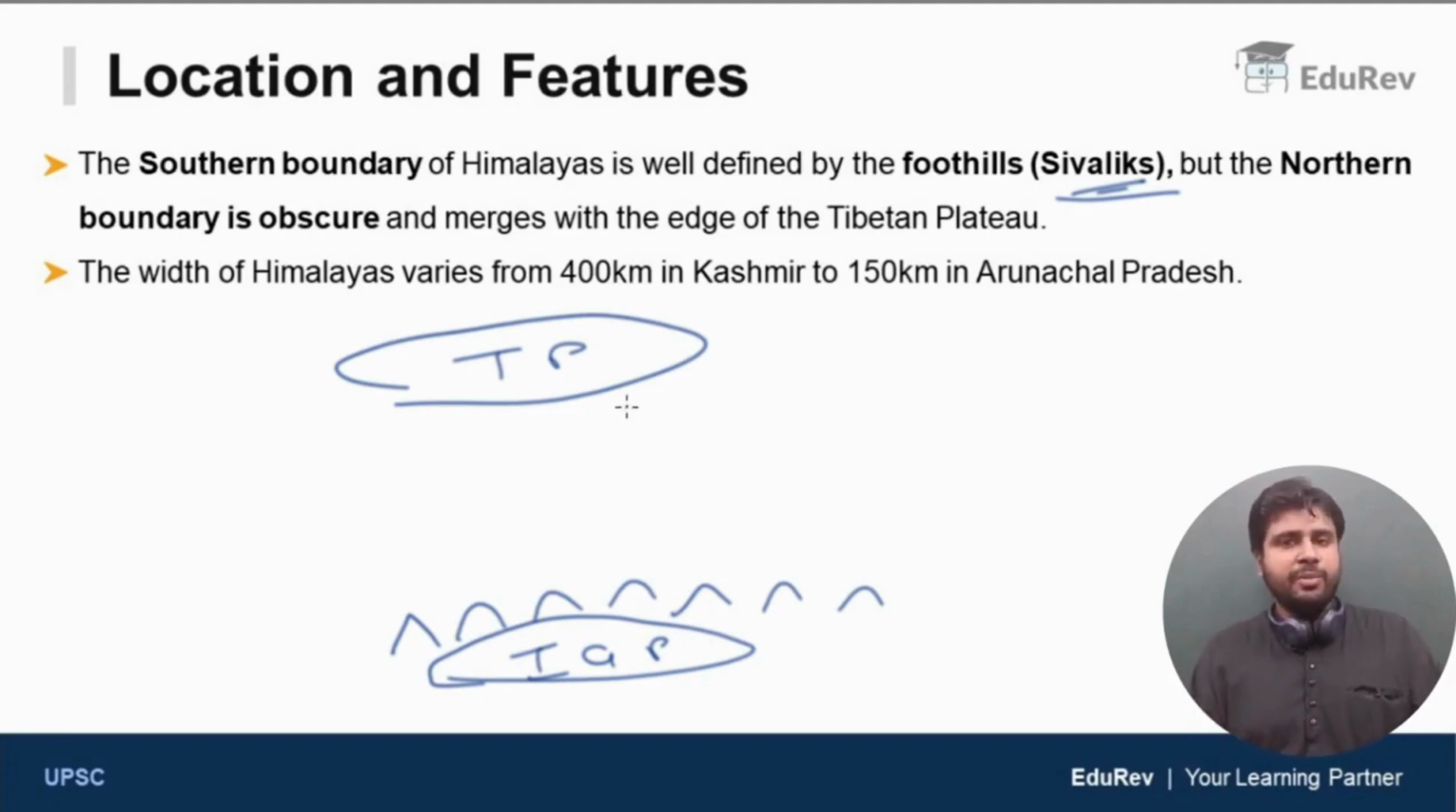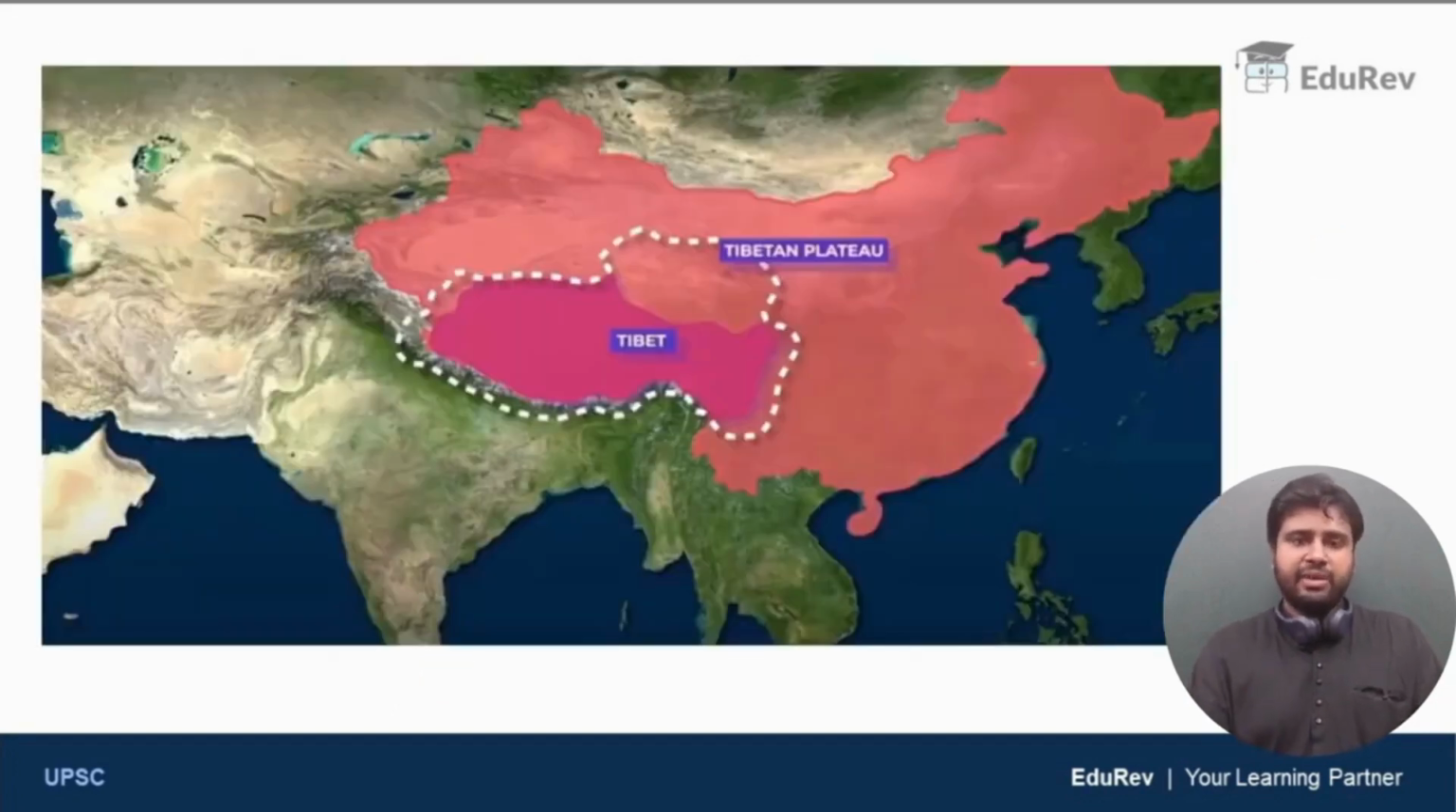But the northern boundary of the Himalayas is not well defined. It merges with the edge of the Tibetan plateau. It is obscure. What do you mean by the word obscure? It is not clear. You cannot clearly define it. The mountains just merge with the edge of the Tibetan plateau. Clear? Now, just look at this point also. The width of the Himalayas varies from 400 km in Kashmir to around 150 km in Arunachal Pradesh. Clear, right?